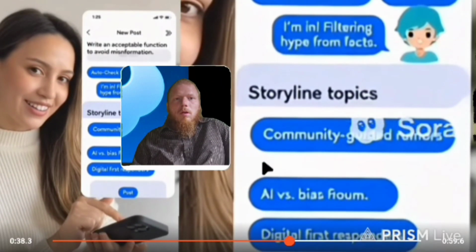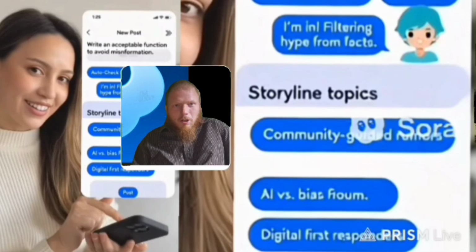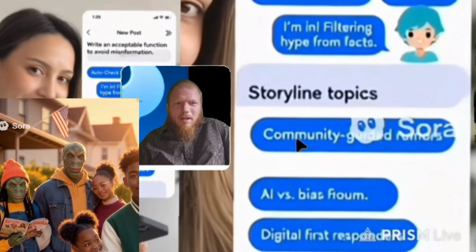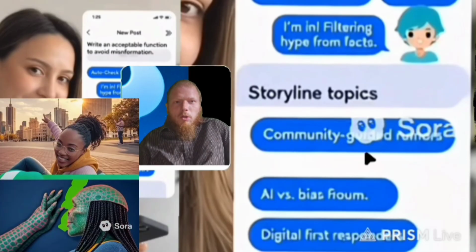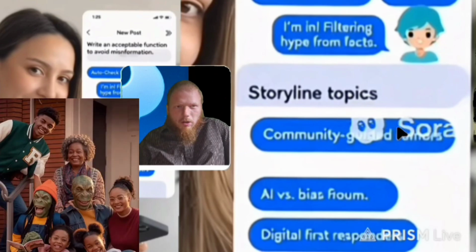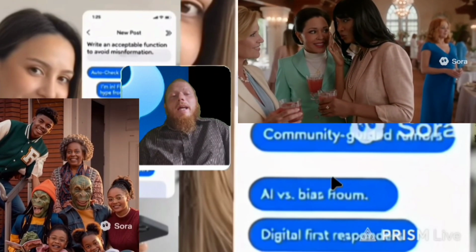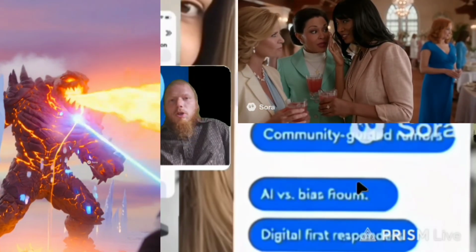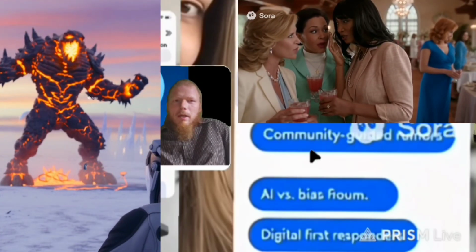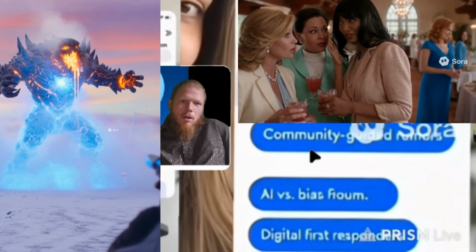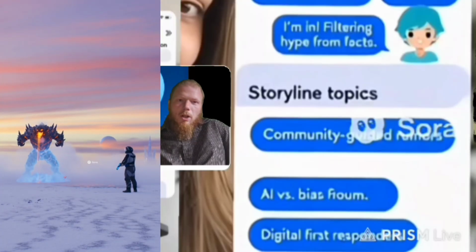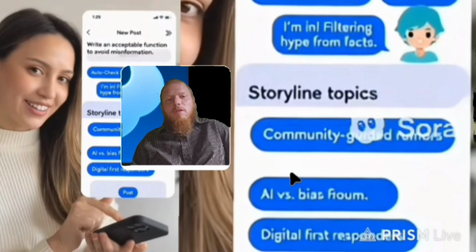So, you can talk about hype. You can talk about conspiracies, right? You can do community-guided rumors. But you can't put no real people in there, right? You can make anything AI, or you can make it an alien, you know what I mean? You can't talk about the president, but you can talk about the president's clone that turns out to be a reptile alien.